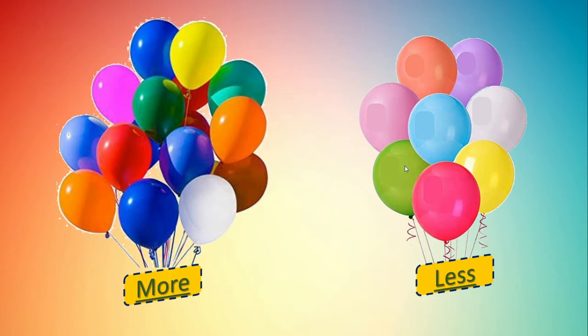This is 1, 2, 3, 4, 5, 6, 7, 8. Here only 8 balloons we can find. But here in the first bunch you can see more balloons. They are more than 8. Isn't it? So this is more. A big bunch, and this is less, that is small one. Some more examples we will go through.